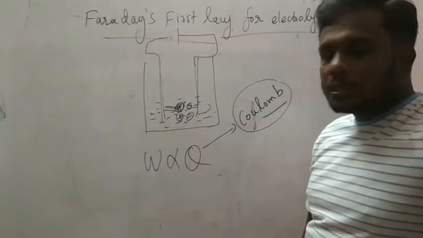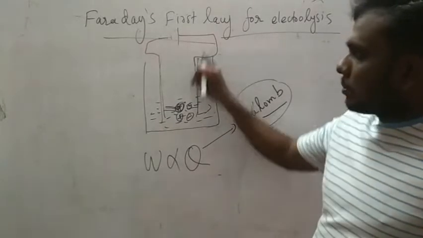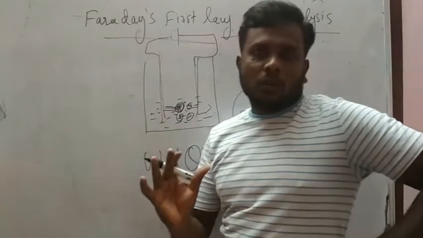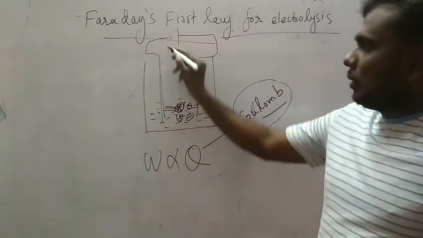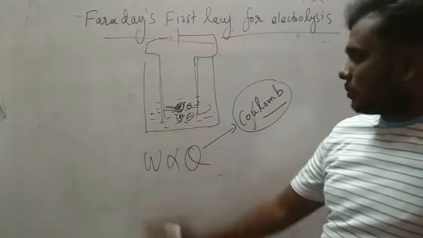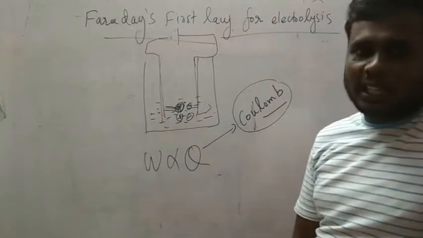So whatever amount of charge we pass in, the amount of substance deposited will increase accordingly. It will be deposited at the cathode or anode. Please note this point. Okay, next point.